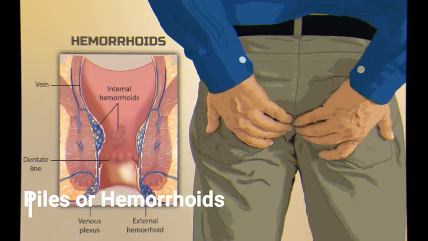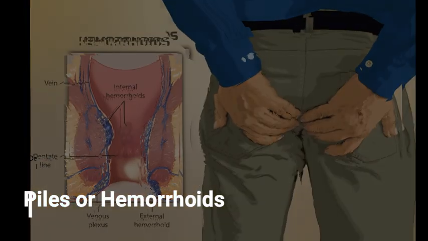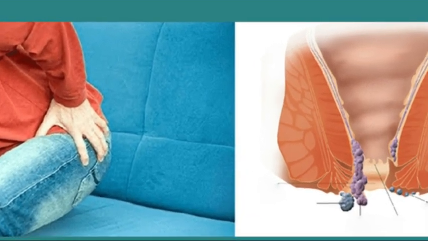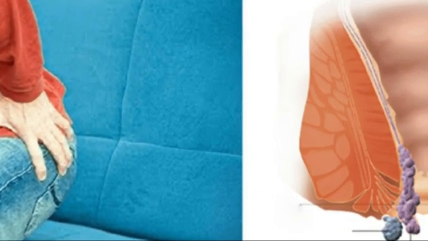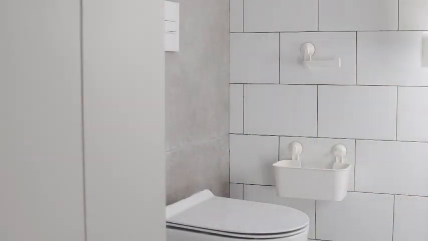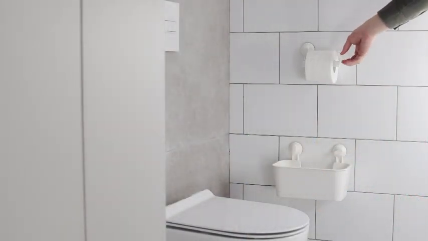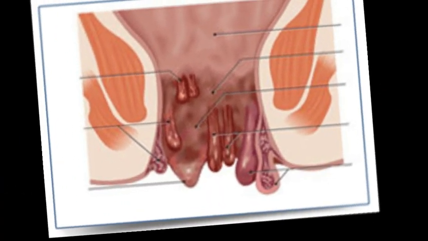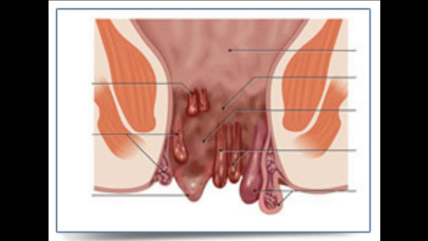Piles, the swollen and inflamed veins in the rectum and anus that cause discomfort and bleeding. Now, piles or hemorrhoids are usually caused by strain during bowel movement, usually seen in the obese person or during pregnancy. Basically, there are two types of problems related to the anus and to constipation. One is piles and the other is fissure.